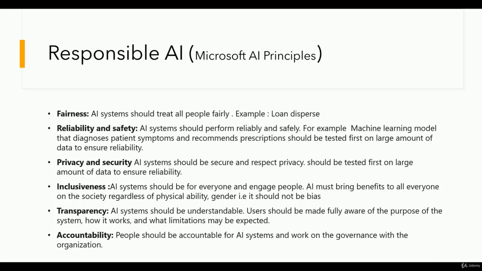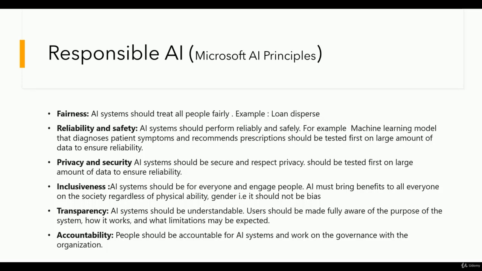The other responsible AI principle is inclusiveness. AI systems should be for everyone and engage people. AI must bring benefits to everyone in society regardless of physical ability or gender, and it should not be biased. We already discussed that everyone should be included. This can only be possible when we have an equal amount of data, it is trained widely, and it is tested for a long period of time.